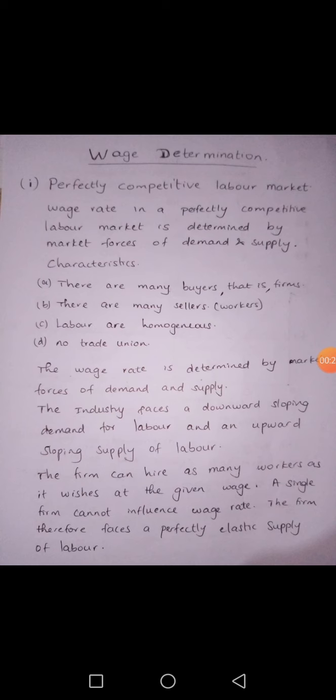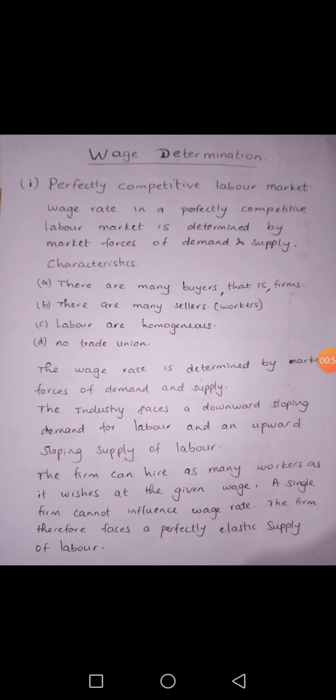Now, labor is homogeneous, that is, labor has the same skill, they are identical with the same skill. There's no trade union in the market. Trade union will not influence the wage rate. So the wage rate for the industry is determined by demand and supply. Demand for labor is downward sloping from left to right, and supply is upward sloping from left to right.